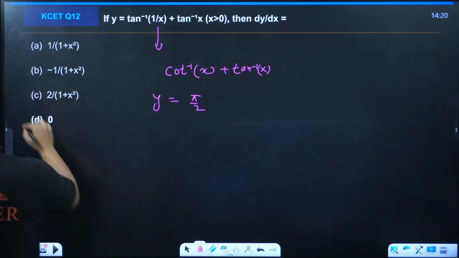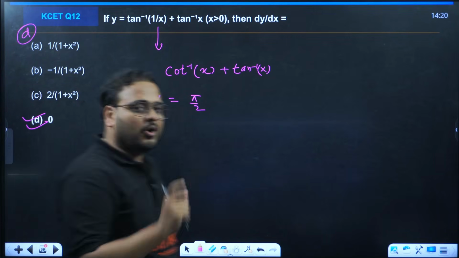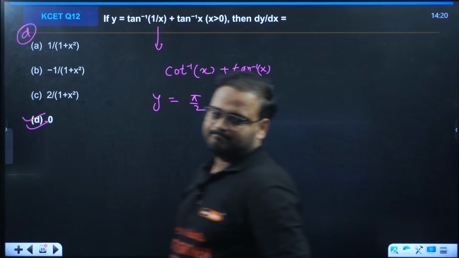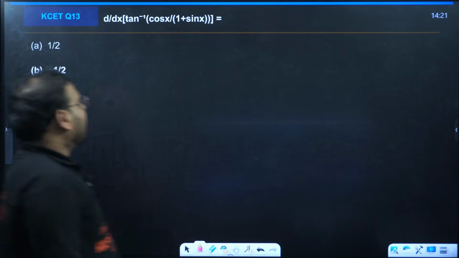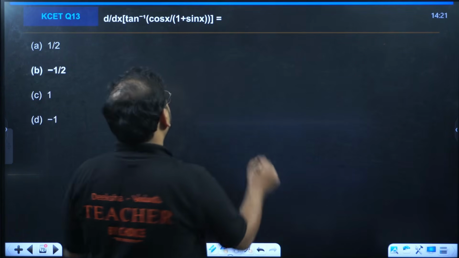Derivative will be what? Y equal to pi by 2 is a constant. Differentiate that. Answer is 0. Makes sense, everyone? Tan inverse of cos x upon 1 plus sin x.